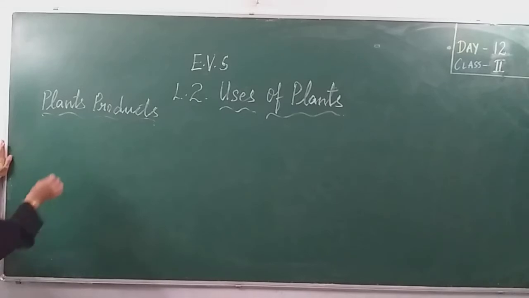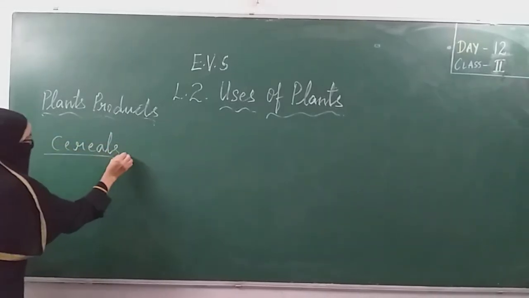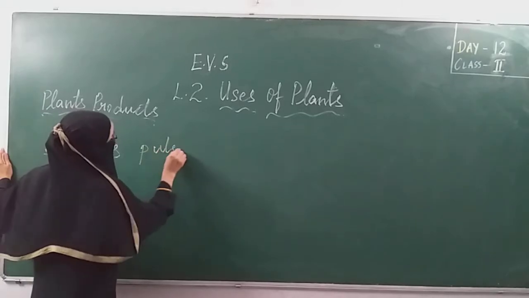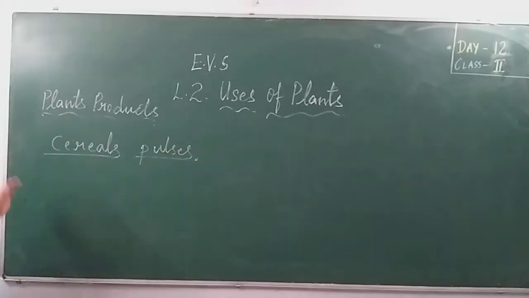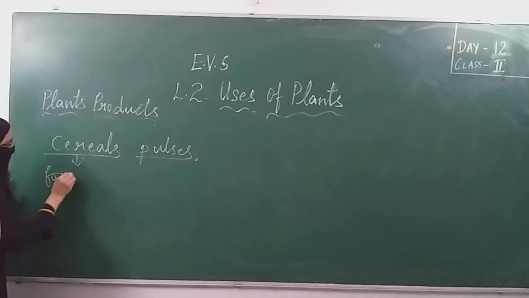Now, first coming to cereals. What do you mean by cereals? Cereals are also a part of the plant, which we get from plants. What are cereals? Cereals are nothing but food grains.